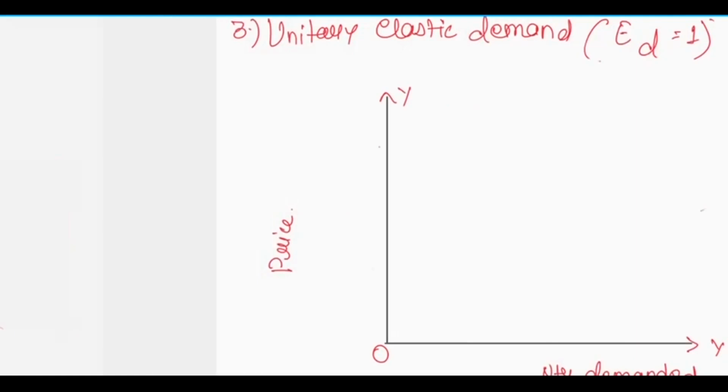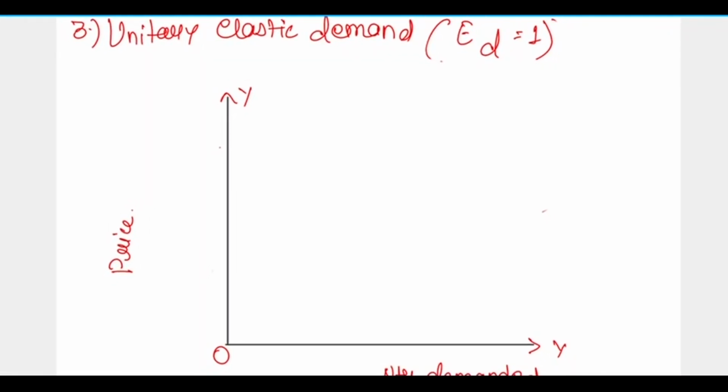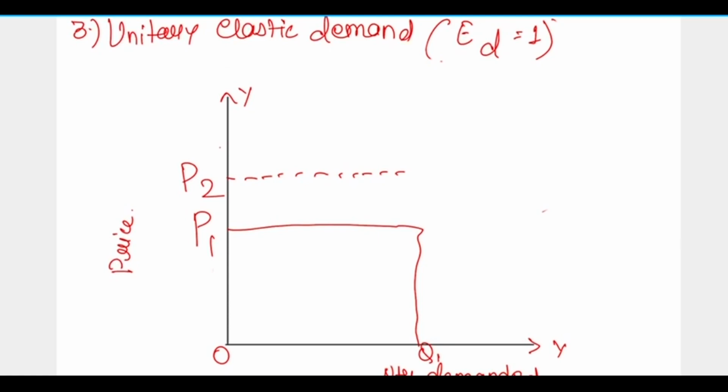We can represent it like this: this is our P1, and this is our Q1. When the price increases to P2, the demand also decreases to Q2. So there is a change in price and quantity in the same proportion. This will be the demand curve.